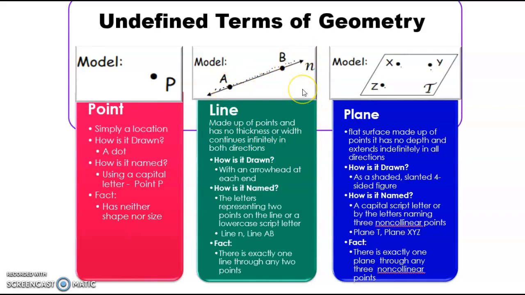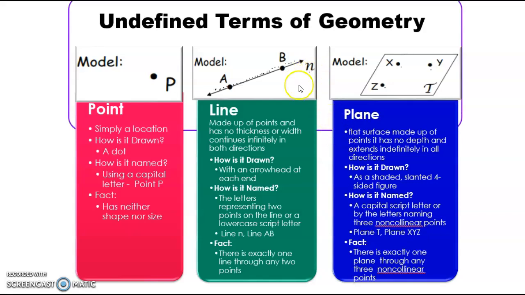Another thing to take note of is that you can draw a line through any 2 points. It doesn't matter where they're located. You can always draw a line through 2 points.